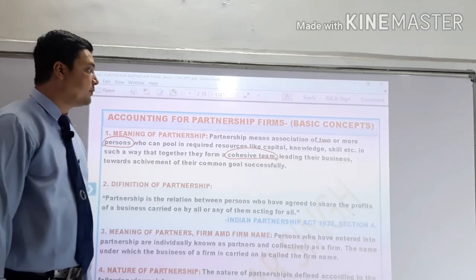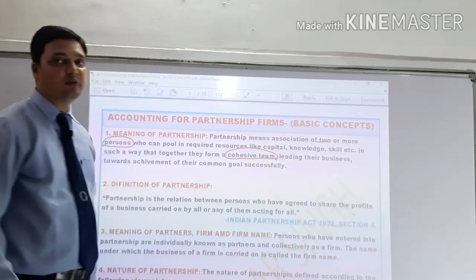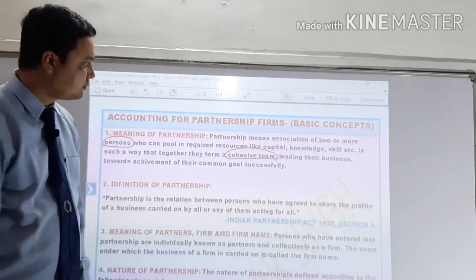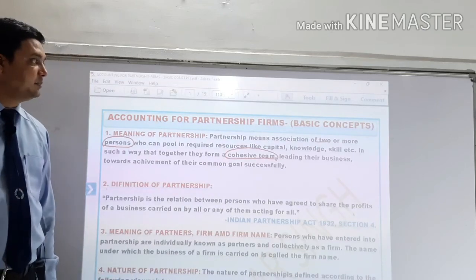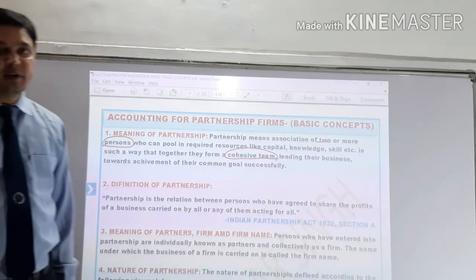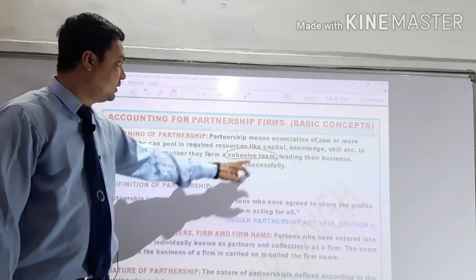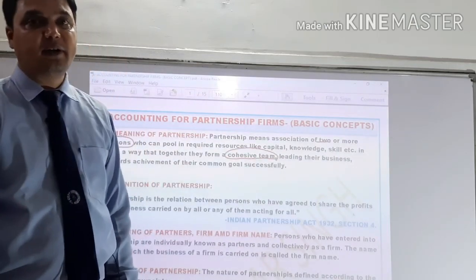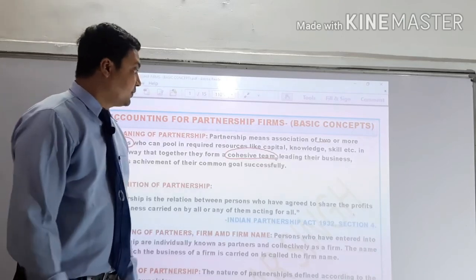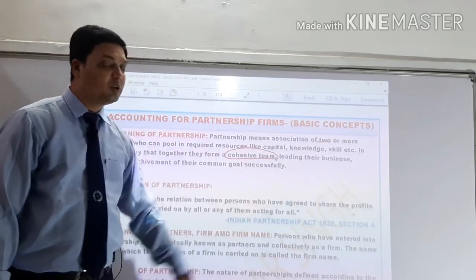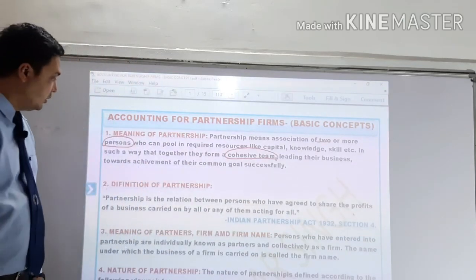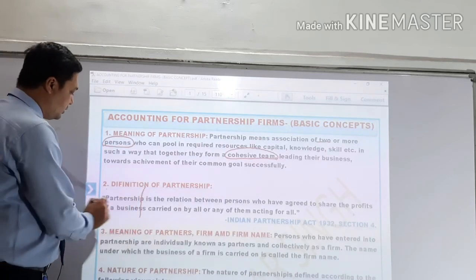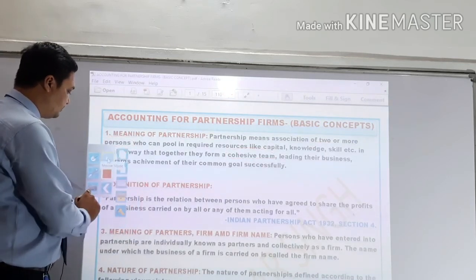And what is the goal of a business? The goal of business is always to earn profit. So this is the meaning of the partnership, and through this meaning we will also discuss the drawbacks of the sole proprietorship business and how they will be reformed and removed through the partnership form. The second topic is the definition of a partnership.